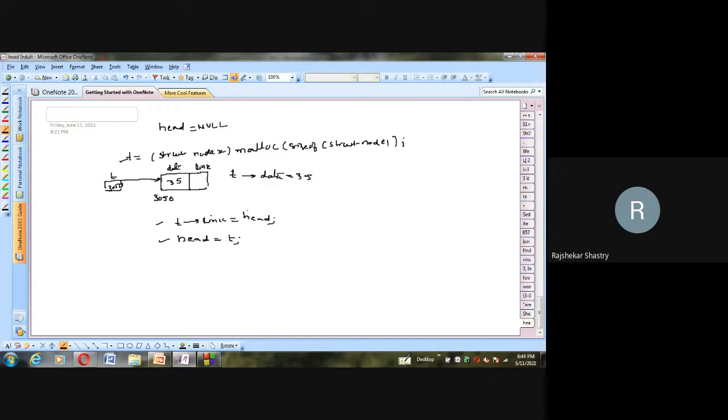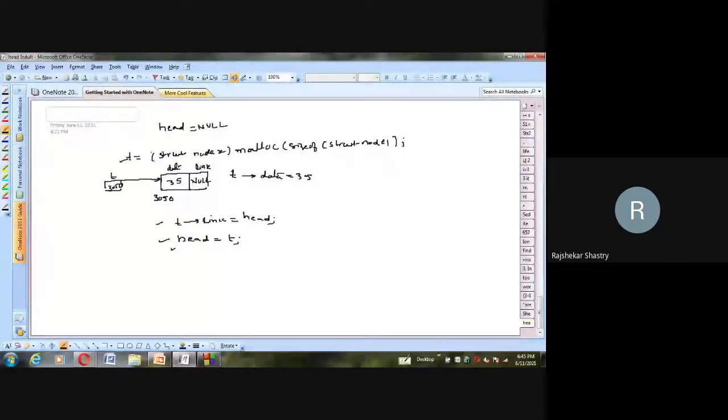So what is head here? Head is holding currently null, so that null will simply be transferred into T arrow link. And then the second statement: the T value I'm simply transferring into head. Right now head is holding null, this is the initial state. But here, in the same head I am transferring T. What T is holding, I'm not bothered.